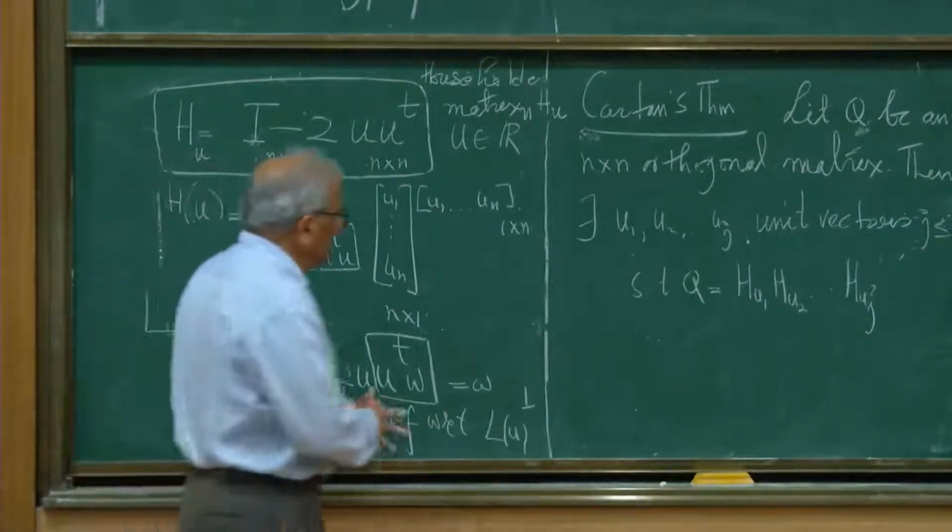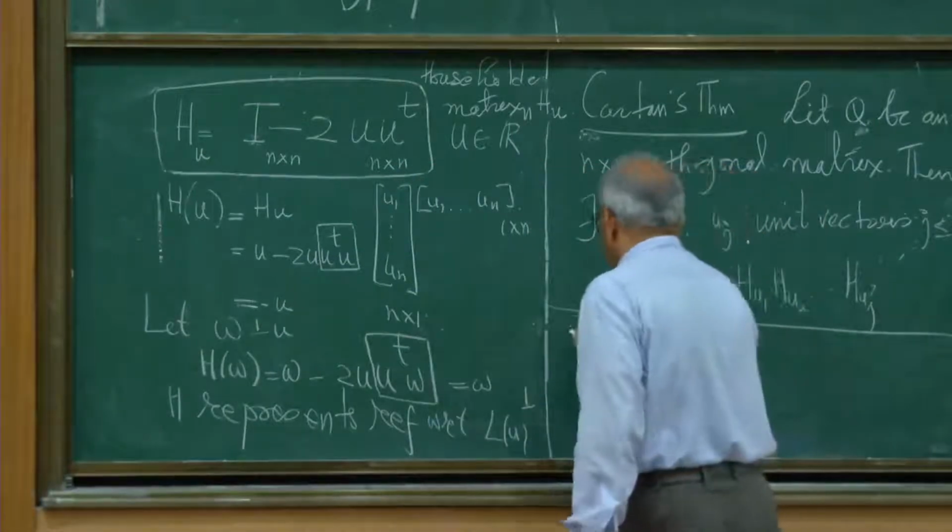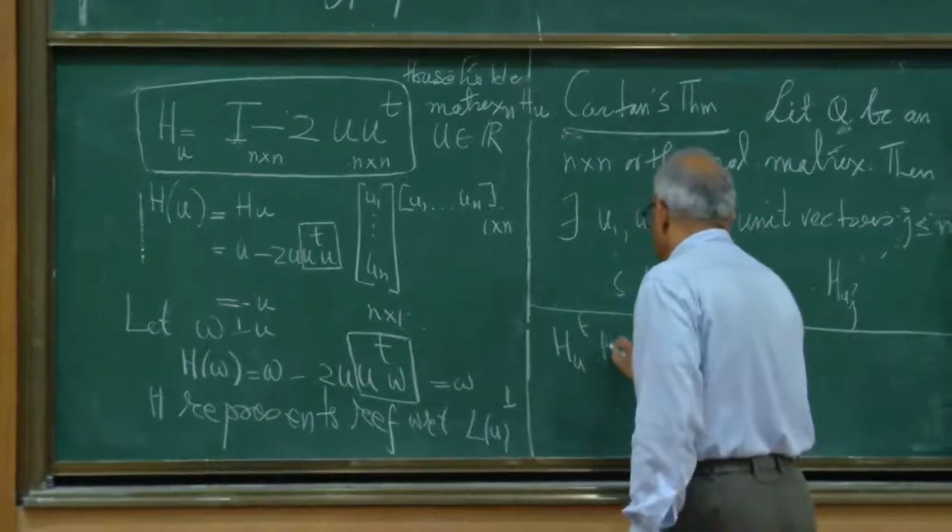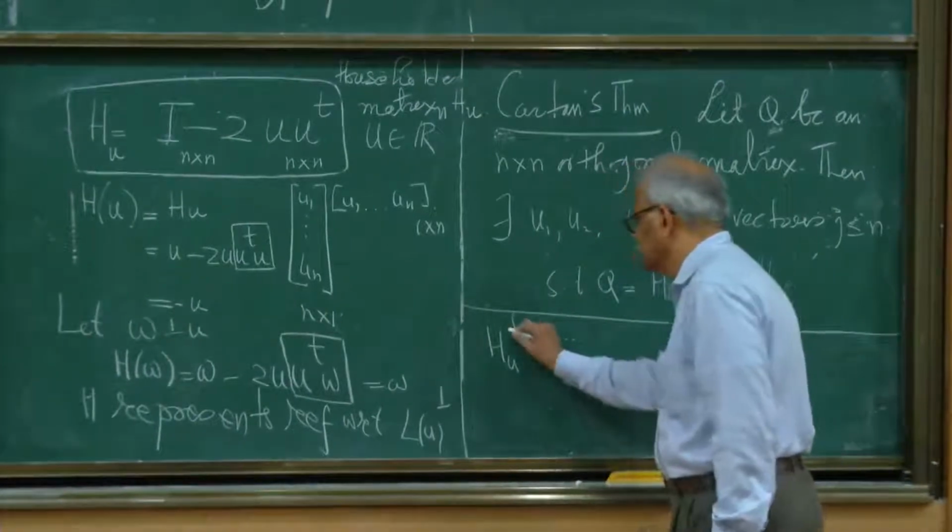Let us check that HU is an orthogonal matrix. That means I should prove that H transpose H is identity.